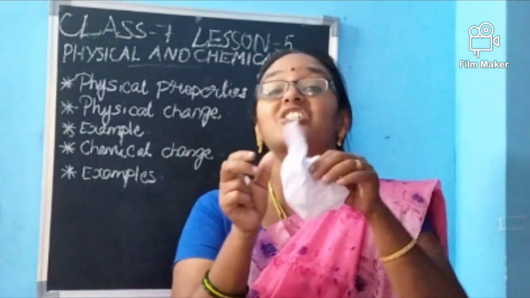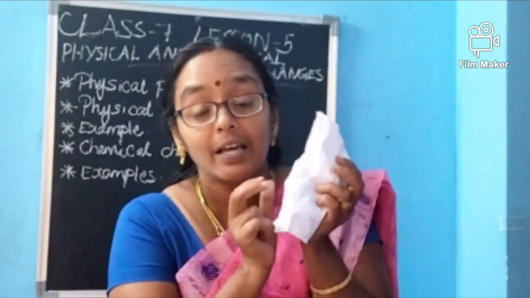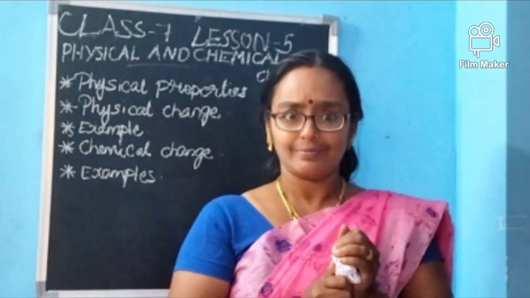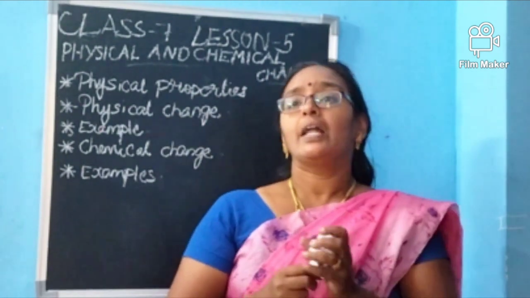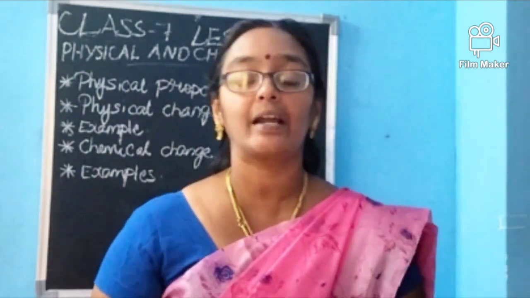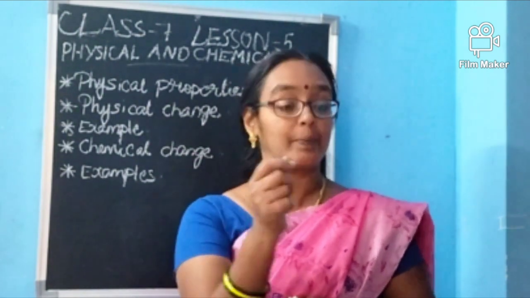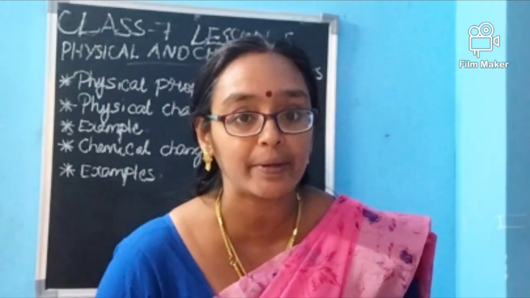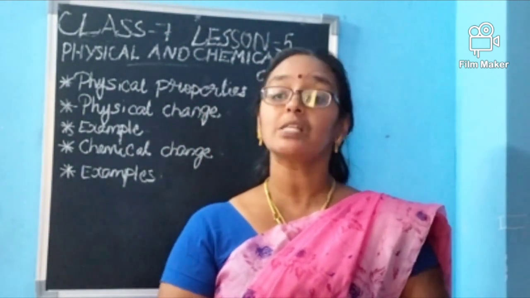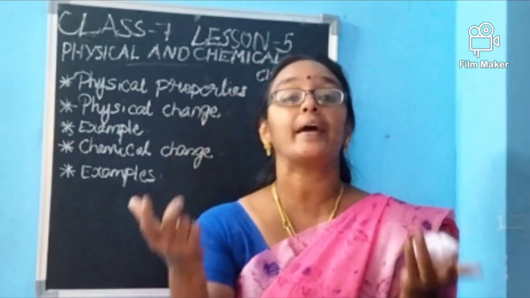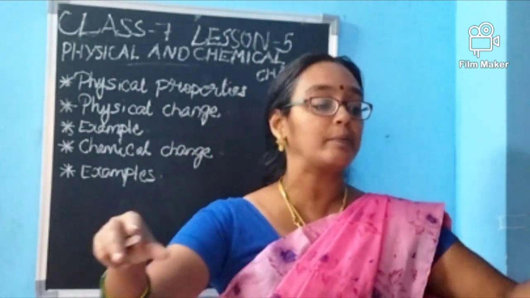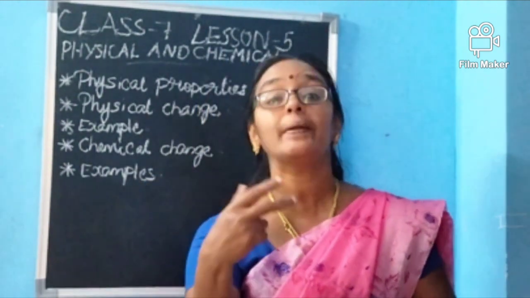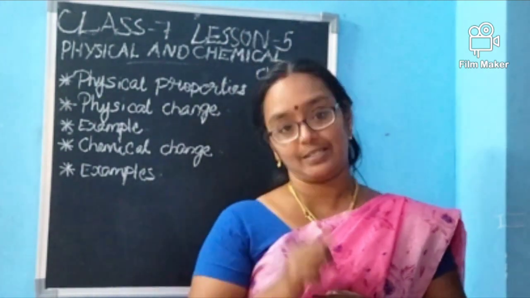But it has been crushed. The size of the paper has been reduced. So, this is a kind of physical change. Is it clear for you? Now, I'm breaking a glass. I dropped it down and it broke. Is it a physical or chemical change? It's a physical change because it was a glass initially, but the shape has changed and it has broken into small pieces. But pieces of glass are still there. It has not changed to any other form. It's a physical change.